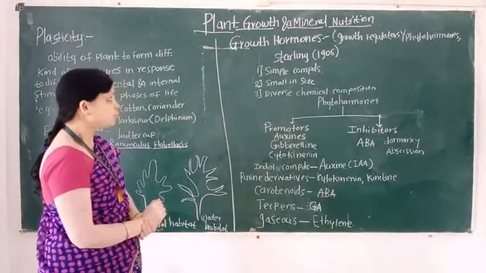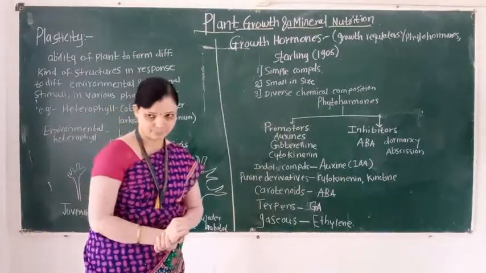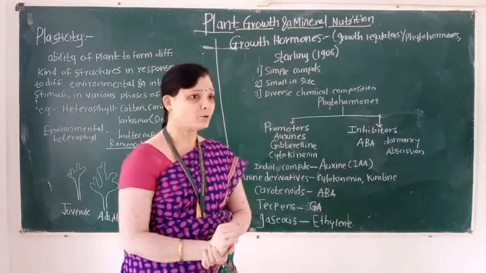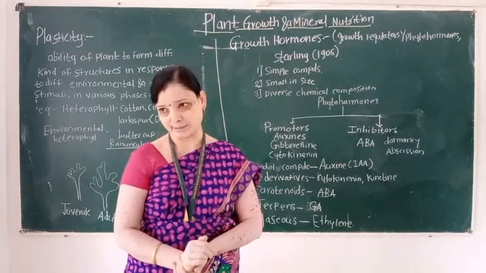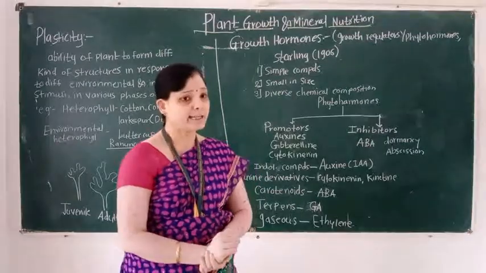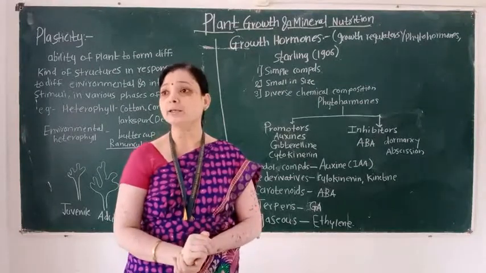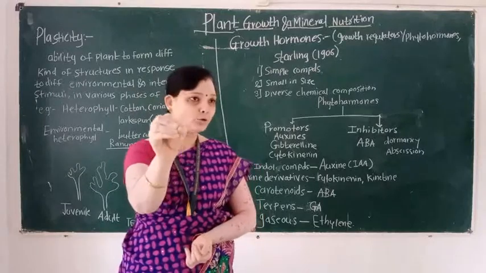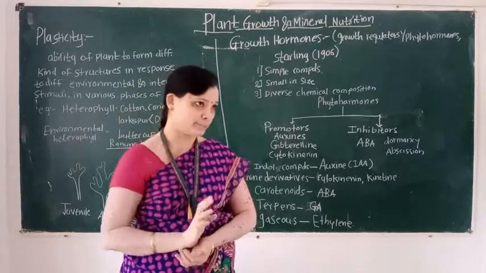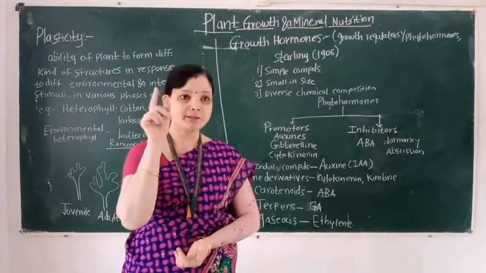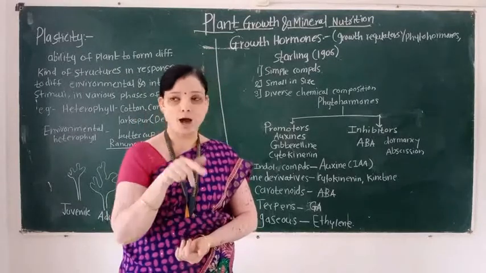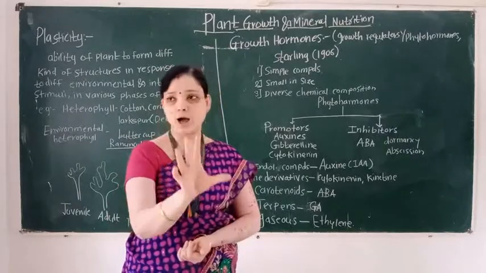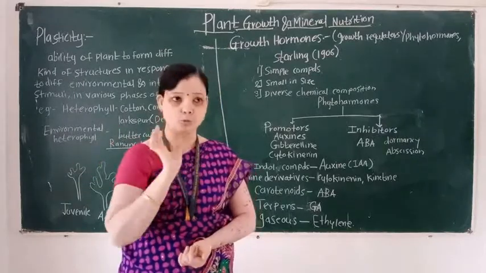So then we see the next concept, plant growth hormones. Hormones are also called regulators. They are also called phytohormones. What is the meaning of phytohormones? Phyto means plant. The hormones which are present inside the plant are known as phytohormones.